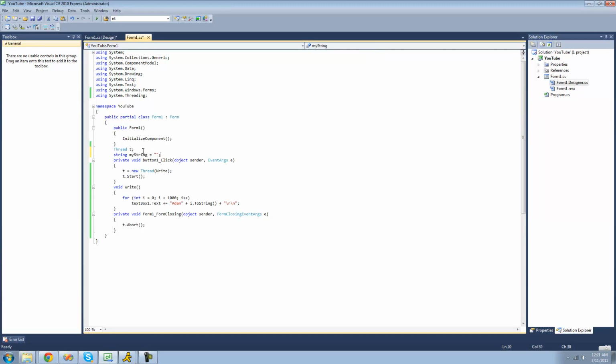We'll just set it equal to an empty string. So now we're just going to do my string plus equals atom. And then we'll just have it do that after the thread finishes. So we'll do textbox1.text equals my string. And it should do it after the thread finishes.